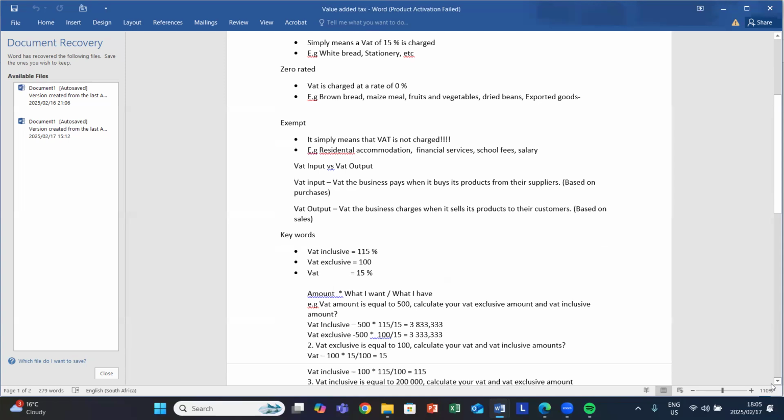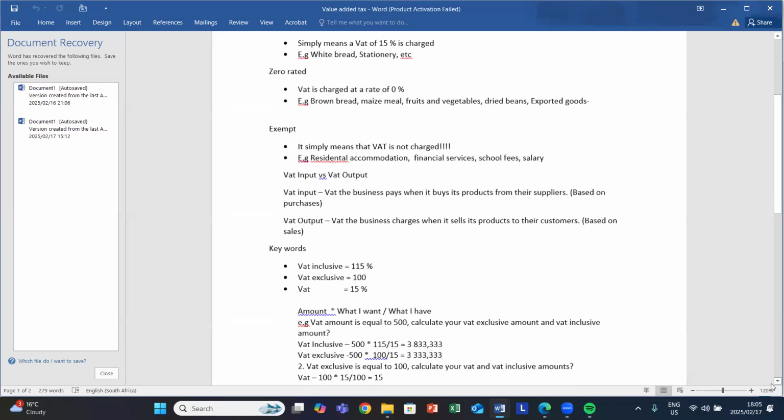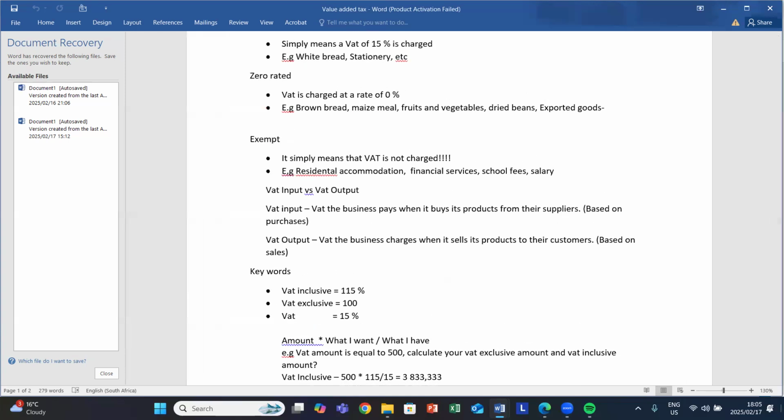So when you see your purchases, either cash or credit, it doesn't matter, you associate them with input VAT. And you also have our output VAT. With regards to our output VAT, this is the VAT which the business charged on its products when we sell them to our customers.